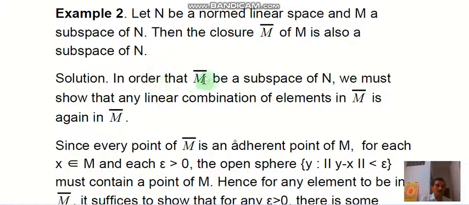So in order that M bar be a subspace of N, we must show that any linear combination of elements in M bar is again in M bar.